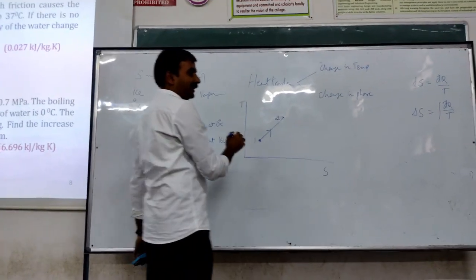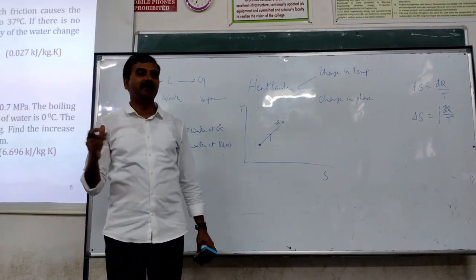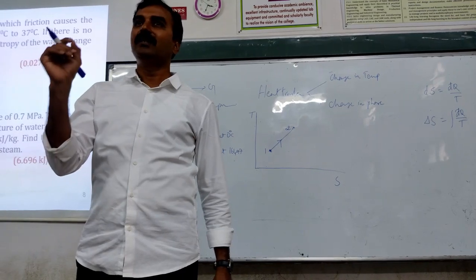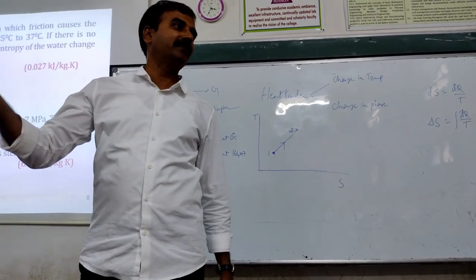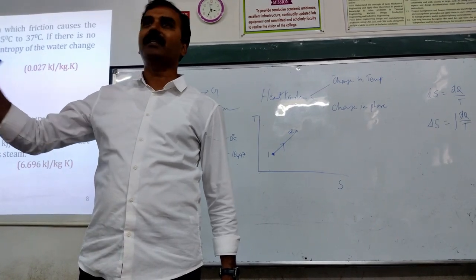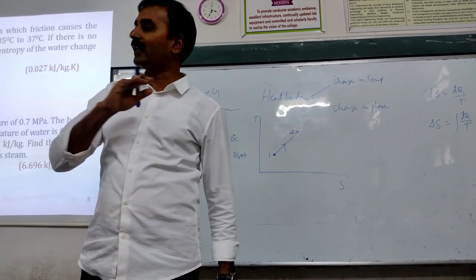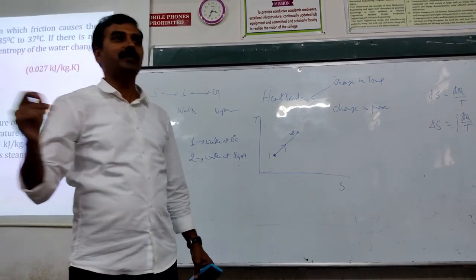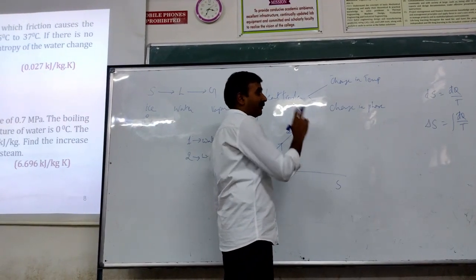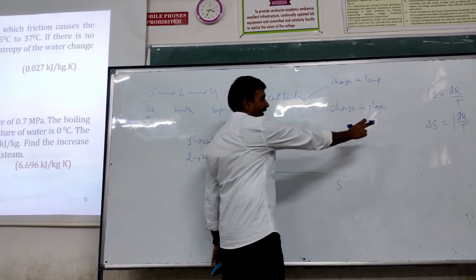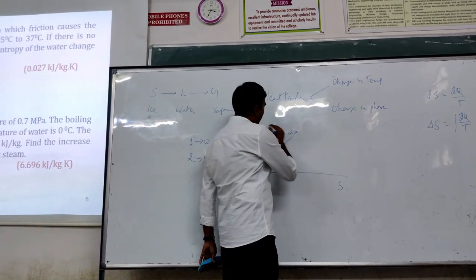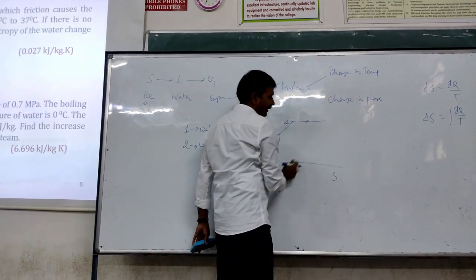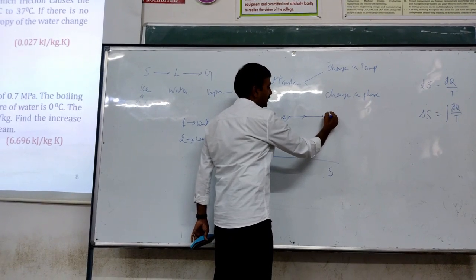So therefore, once it reaches here, further heat results in phase change, because it reached boiling point. Now the droplet of liquid converts itself into vapor, and that process continues until the water changes itself into vapor completely, till the last drop. So during this process what happens? Temperature remains constant, but still you are adding heat. When heat is added, entropy should increase while the temperature is constant. So temperature remains constant and entropy increases because of heat transfer.